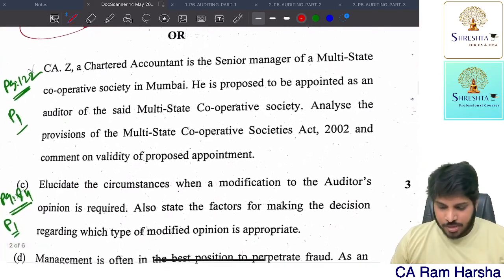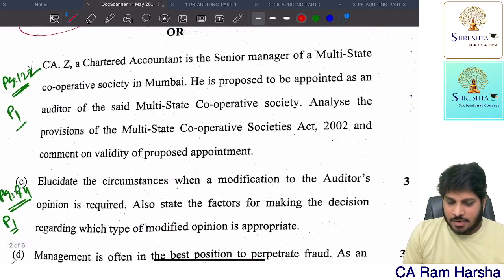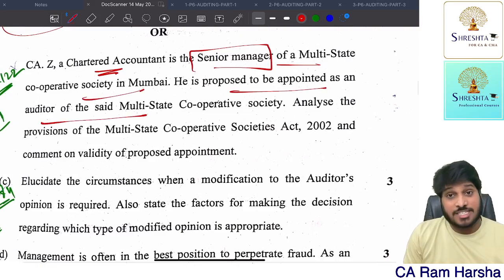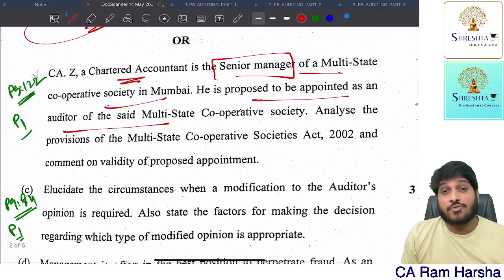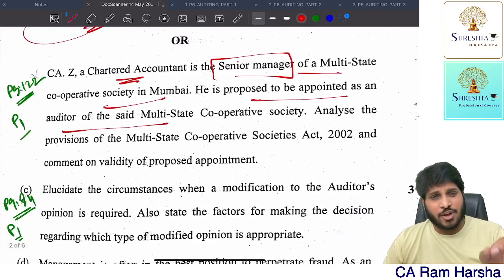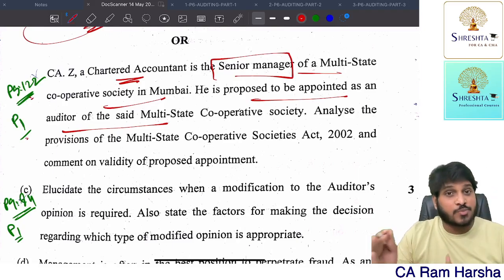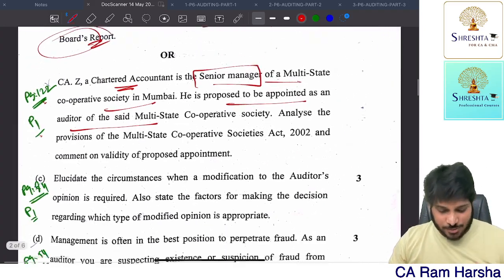Next, multi-state corporate societies. There is a chartered accountant who is a manager of the society. He is proposed to be appointed as an auditor of the same society. Disqualifications of corporate society. An officer of the society, employee of the society is disqualified to be appointed as an auditor of the society. Page number 122, part 1 material. So it's a very easy question.